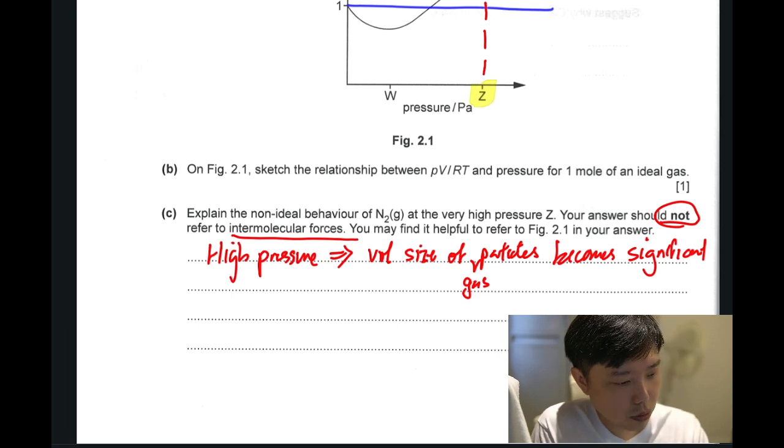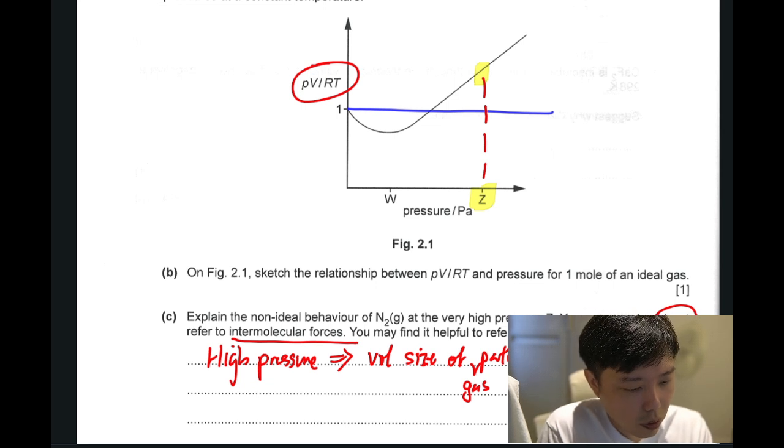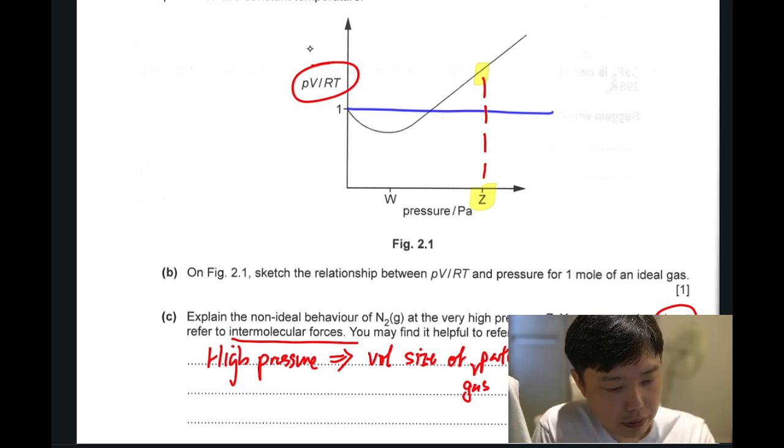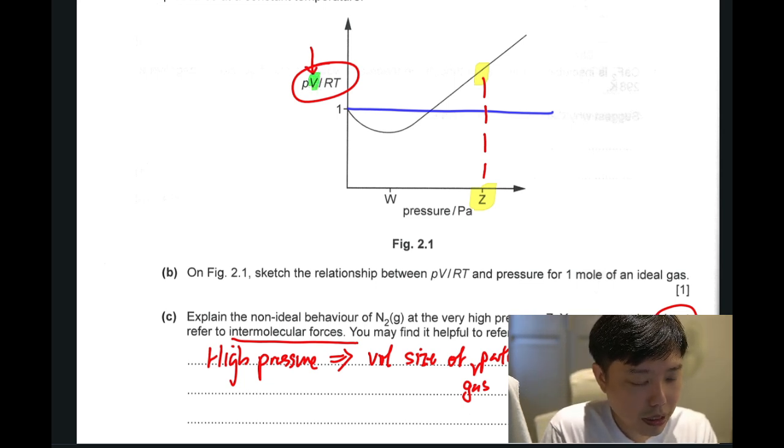Because this graph is basically your PV over RT, when the volume of the gas particles becomes very big, i.e. your V now becomes very significant on top of the volume of the container.